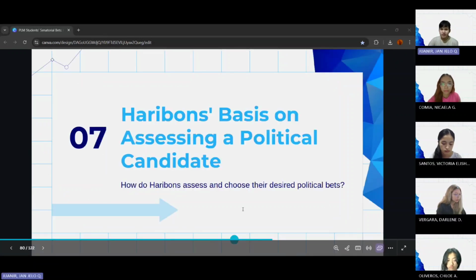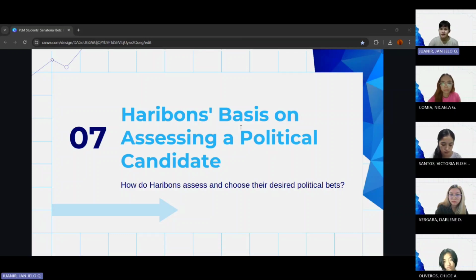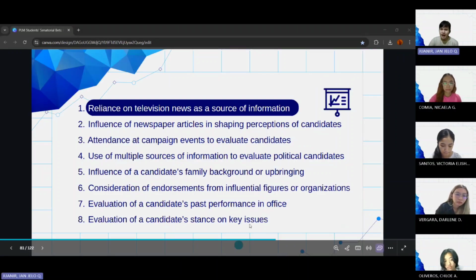So we now proceed to the next field of this questionnaire, the Haribons' basis on assessing a political candidate. How do Haribons assess and choose their desired political bets? So the first one is reliance on television news as a source of information.